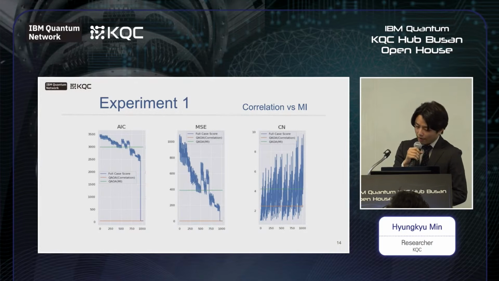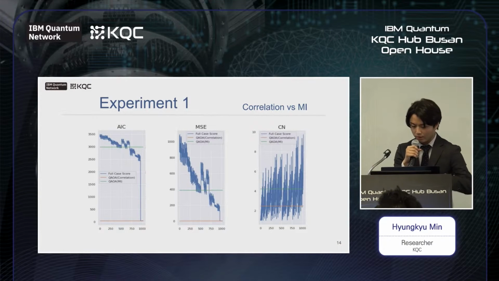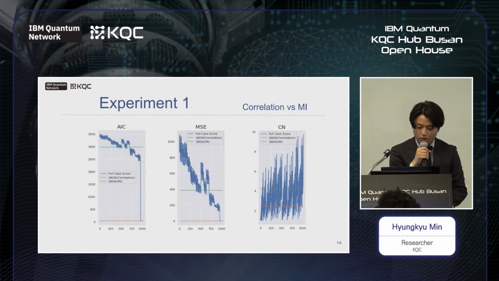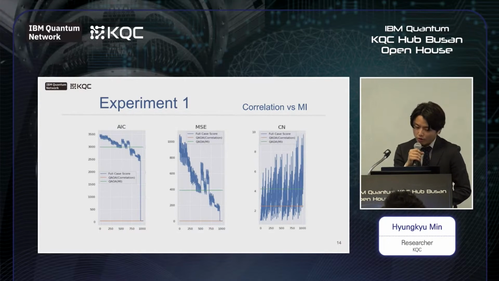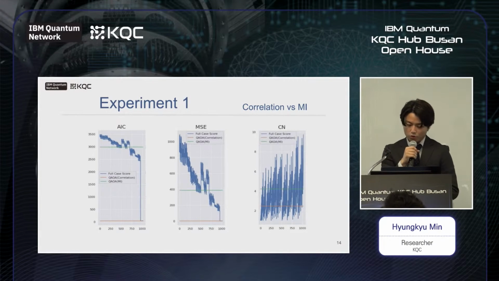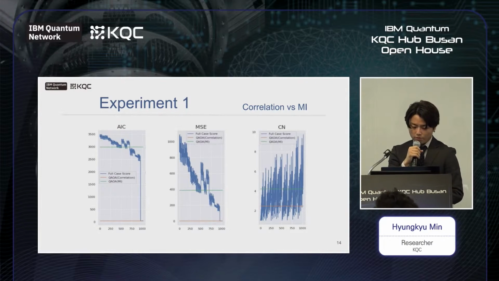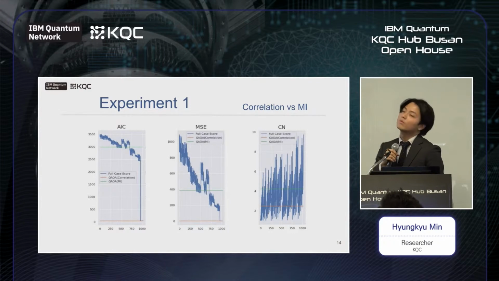The crimson line and green horizontal line depict the score of the solution of each algorithm. For instance, the combination of MI got 3,000 at AIC score, and the combination of correlation got almost 0 at AIC score. All of the 3 criteria are better when they are lower. The correlation measure always got a better score on all of the 3 metrics than the mutual information criterion. Therefore, we can say that we found a better method for the linear models.